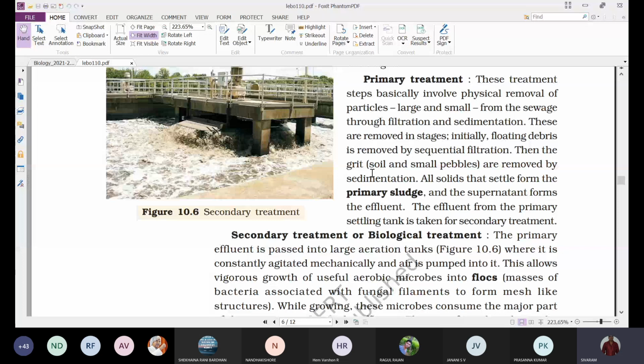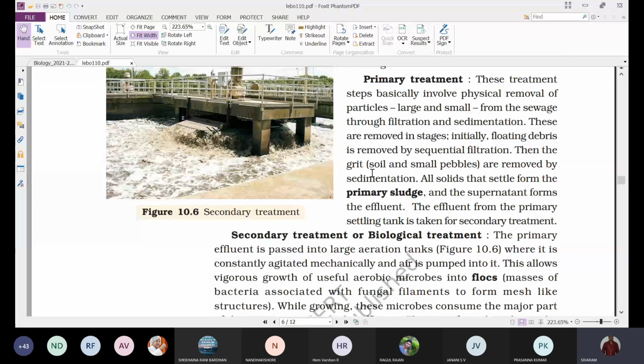As a result, the small particles like soil and pebbles slowly settle down and get sedimented. These solid particles which settle at the bottom of the tank by the sedimentation process form the primary sludge.